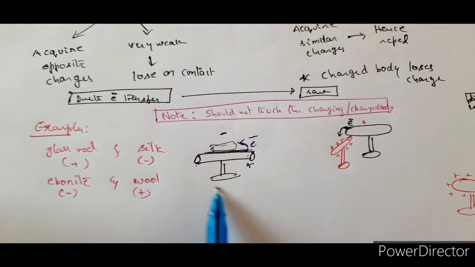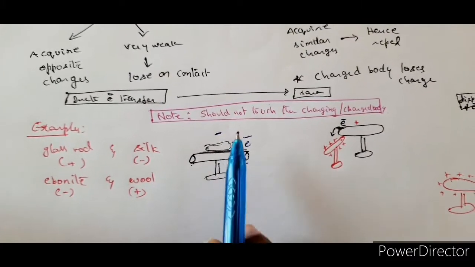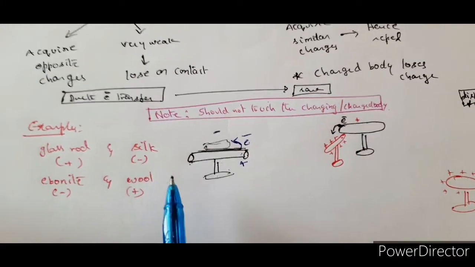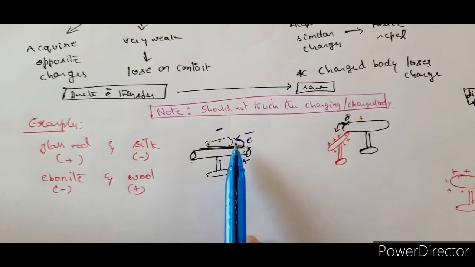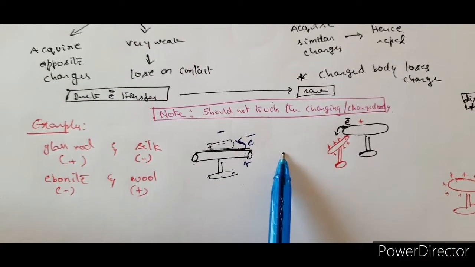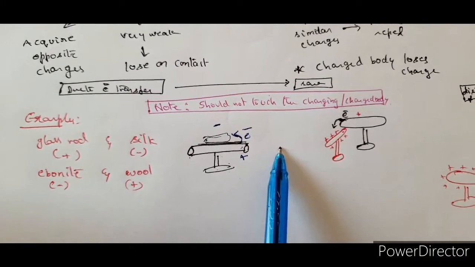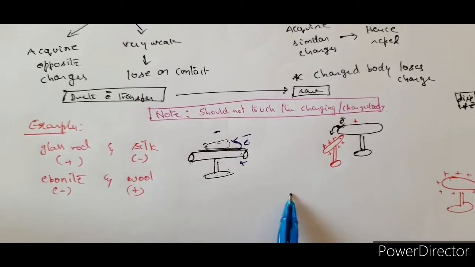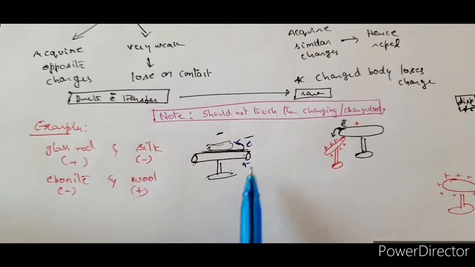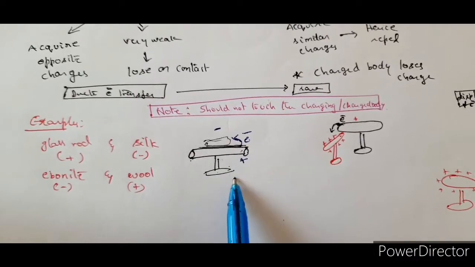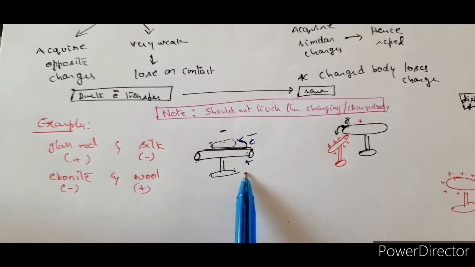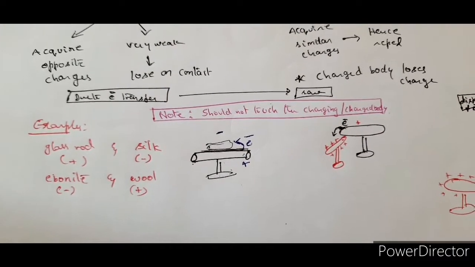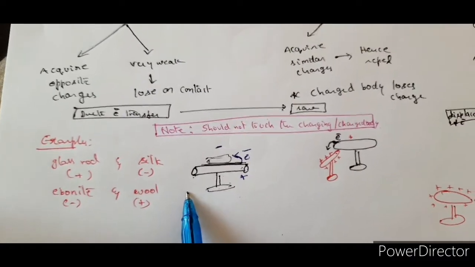Also see that this is an insulator stand, and we should not touch the bodies that are being charged, because when we touch them, they come into contact with our body, and our human body is a very good conductor, so the charge will pass through us into the earth. Hence the bodies will get neutralized. For this kind of charging, you are not supposed to hold the bodies with your hands. So this is all about friction.